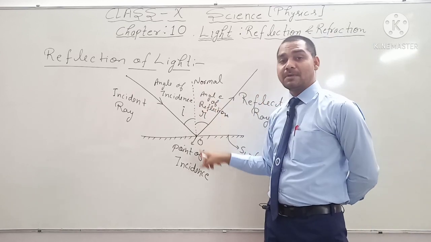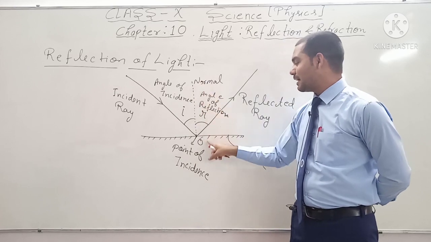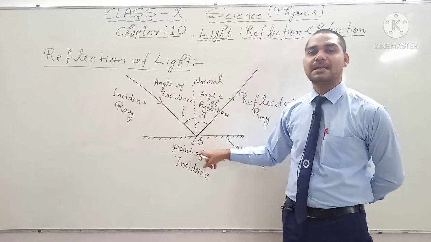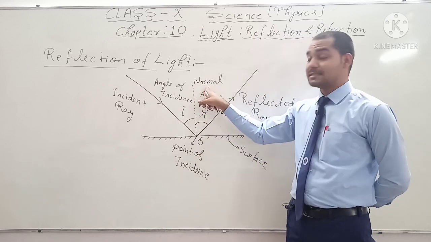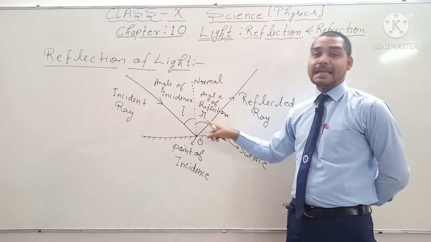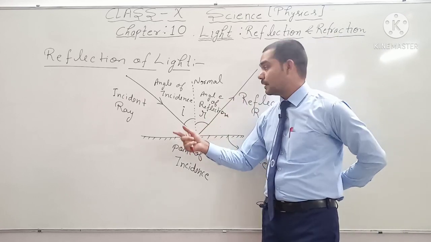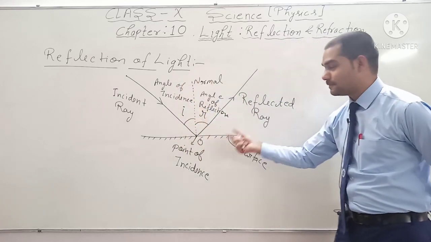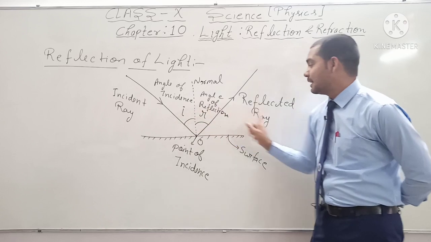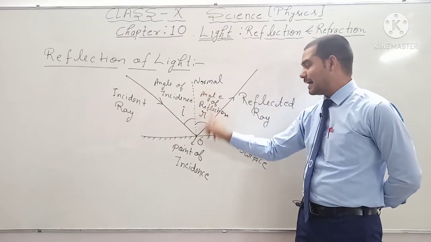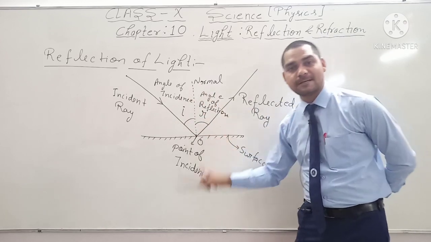And what is the normal? A perpendicular line on the surface at the point of incidence is known as the normal. If you want to describe the first law: the incident ray, reflected ray and normal all lie in the same plane. This is the first rule.